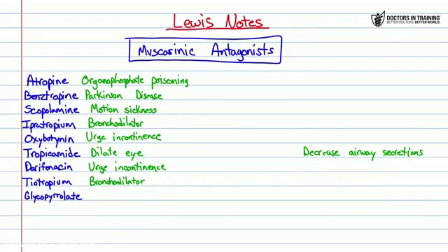Next we have glycopyrrolate. Glycopyrrolate is going to be used to decrease airway secretions, so used in anesthesia more often to help decrease all the goo that's going to come out. All right, so just another review there for some of our muscarinic antagonists. All right, so let's move on.